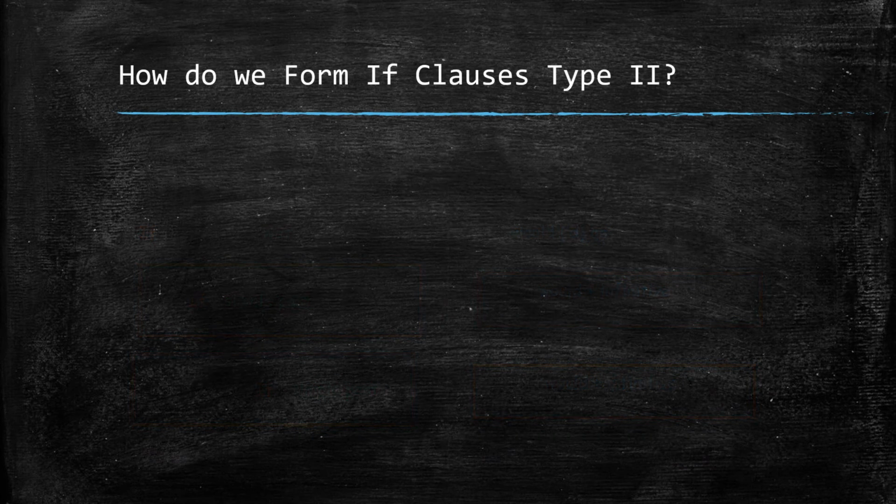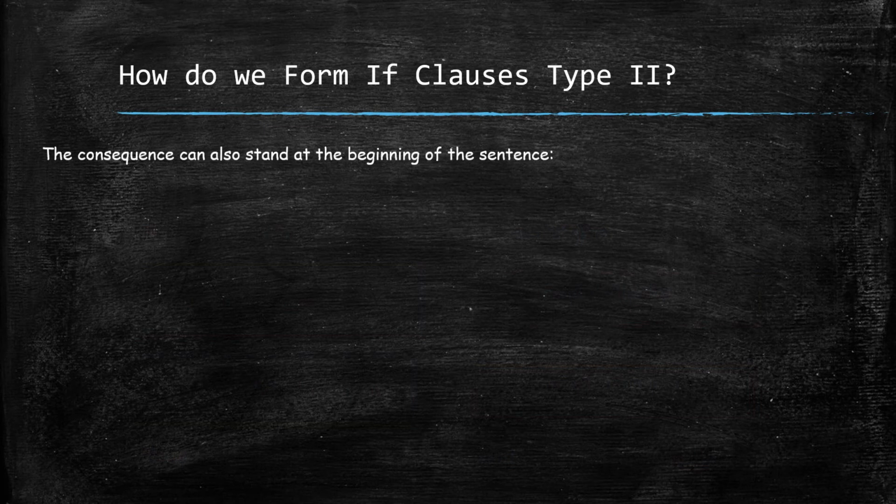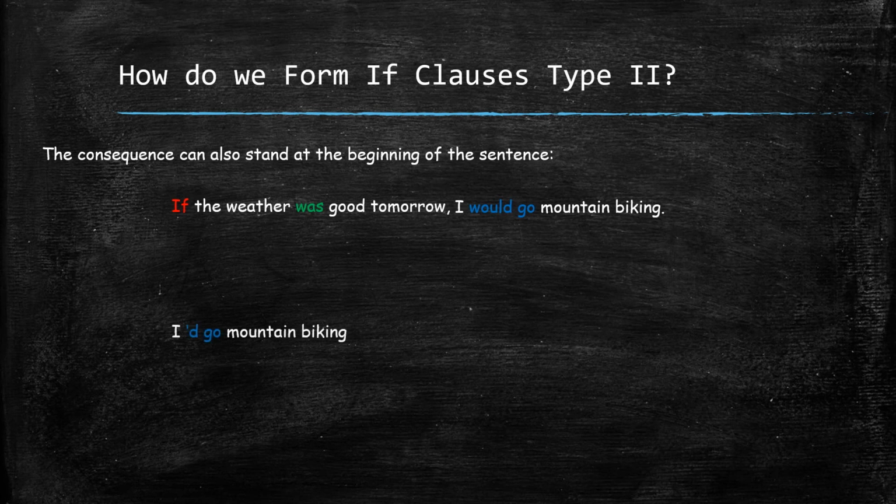Now, one more important thing is that the consequence can also stand at the beginning of the sentence. You may have a déjà vu here. So, if the weather was good tomorrow, comma, I would go mountain biking, can be turned to I'd go mountain biking, meaning I would go mountain biking, no comma, if the weather was good tomorrow.